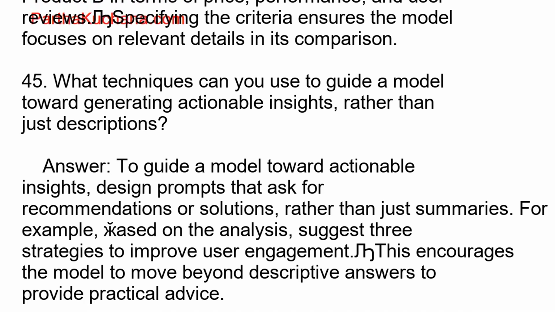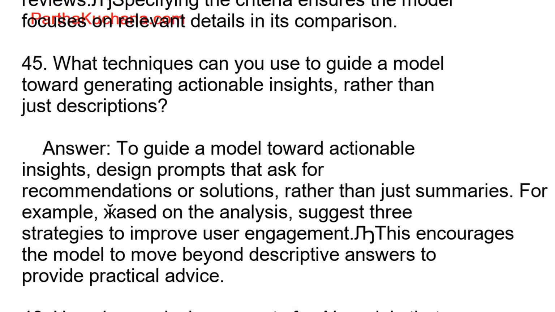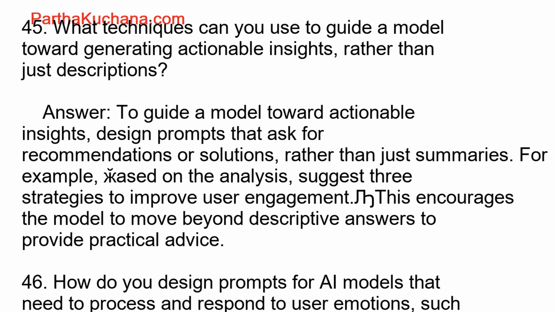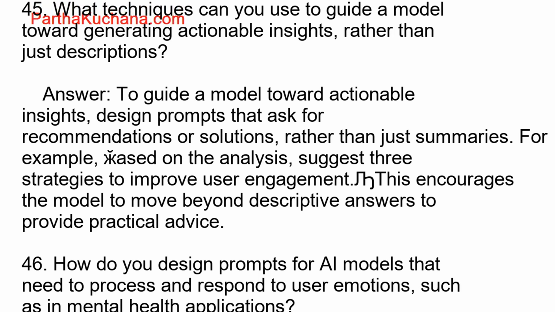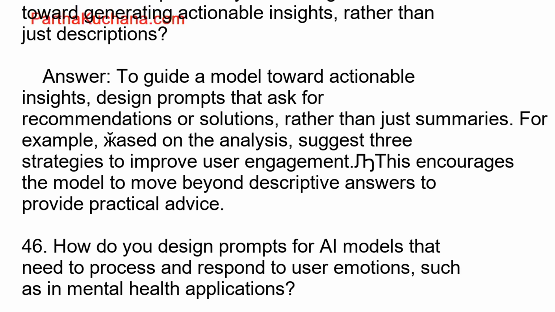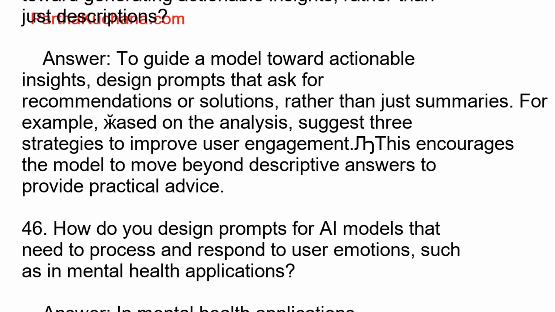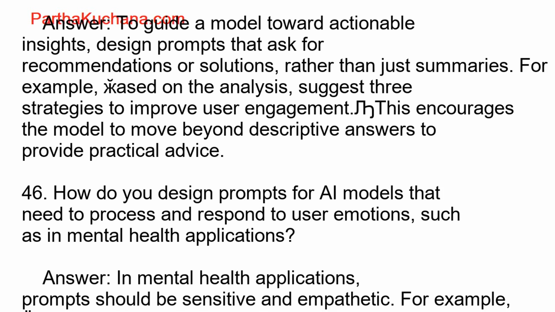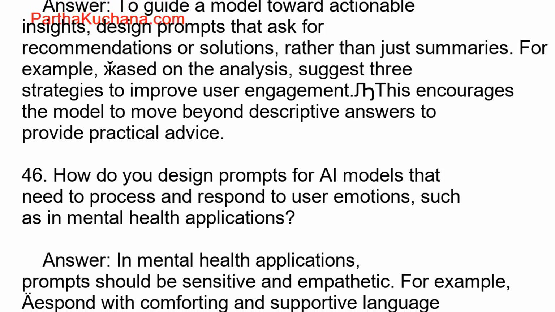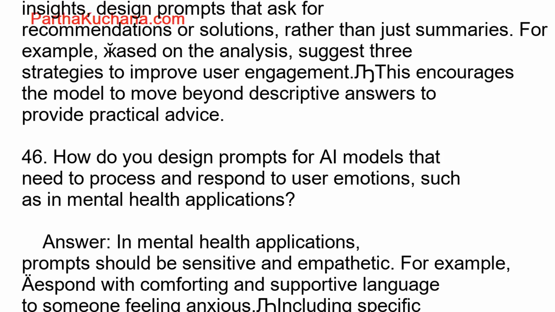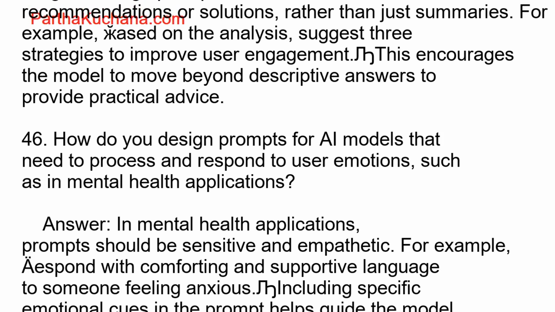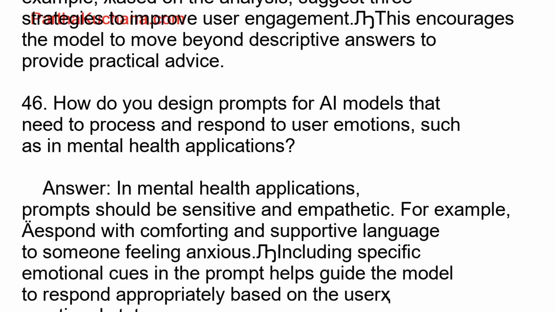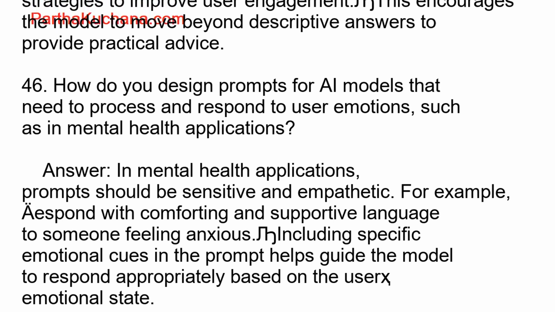47. Can you explain the importance of token limitations in prompt engineering and how they affect output quality? Answer. Token limitations restrict how much information the model can process in a single prompt. If a prompt exceeds the token limit, it may result in truncated or incomplete responses. Effective prompt engineering ensures the prompt fits within the token limit while still conveying enough context to generate high-quality output.